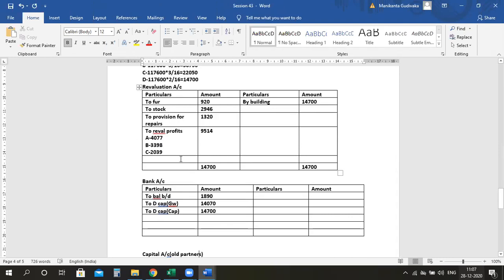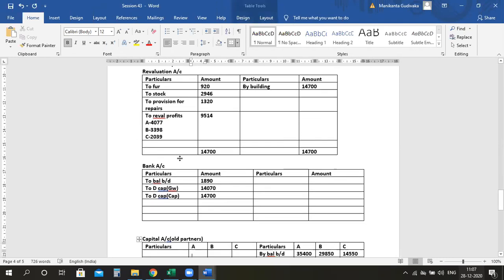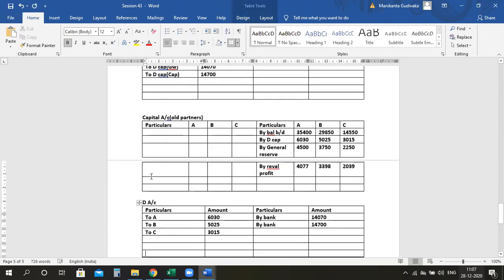So based on this, I will tell you whether we have to bring in or withdraw. So to balance carried down. I'm writing working note number 2 here just for your reference purpose. How did we get that? Here it is 44,100, you have 36,750 and you have 22,050.